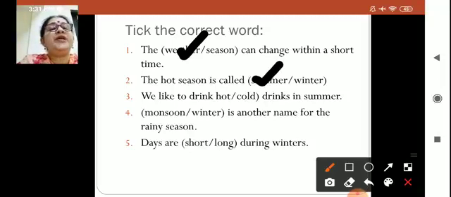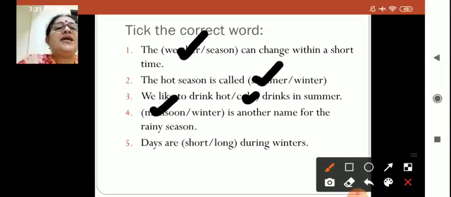And we like to drink hot or cold drinks in summer. What do we like to drink in summer season? We like to drink hot or cold? We like to drink cold. Now, monsoon or winter is another name for the rainy season. What is the other name for rainy season? Winter? Yeah, monsoon. Yes, it is monsoon.